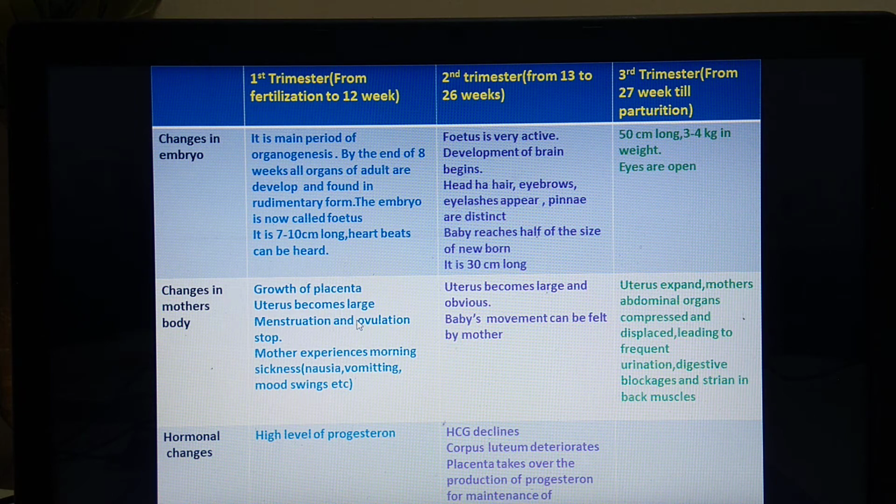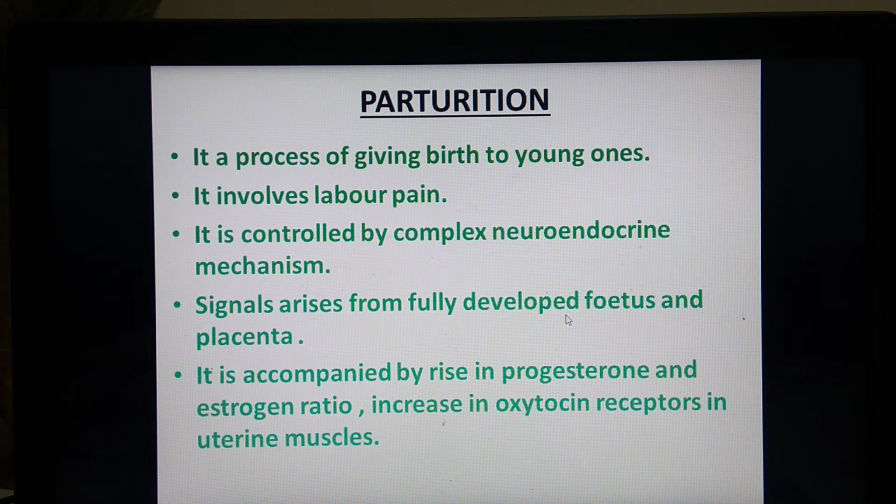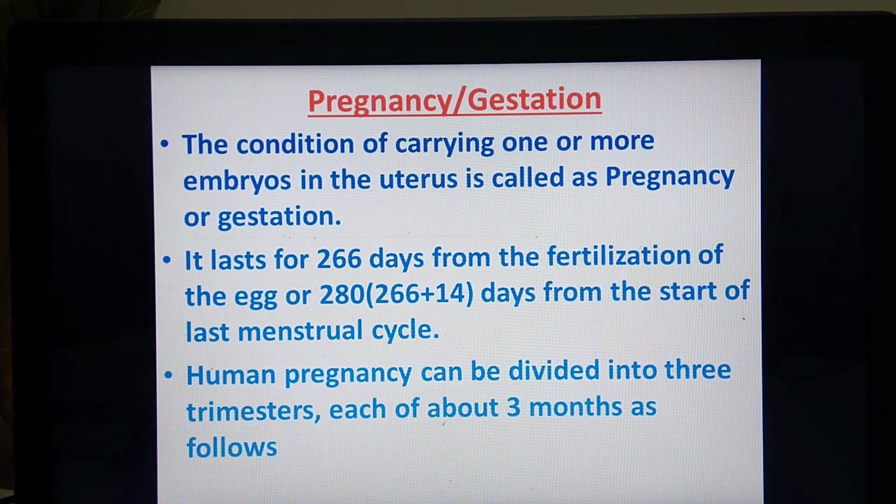Question of 3 marks can be asked. It can be asked in the form of the stages of pregnancy and the changes in embryo for 3 marks, separately changes in mother's body for 3 marks. So this is one of the important part of this topic. Now we are going to see about the next part.